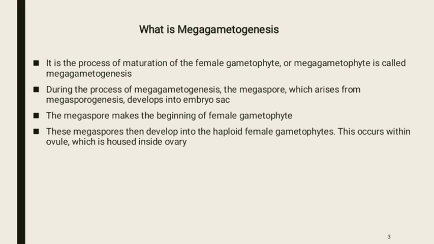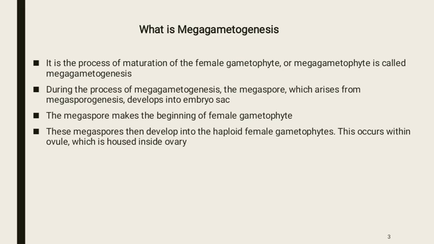The megaspore makes the beginning of the female gametophyte. These megaspores then develop into the haploid female gametophyte. This occurs within the ovule, which is housed inside the ovary.